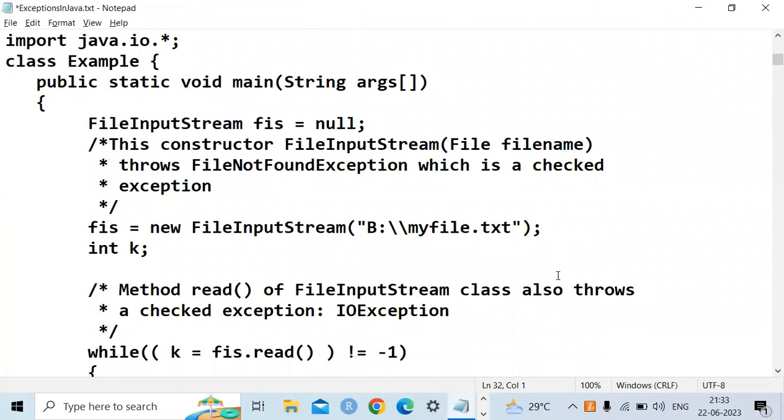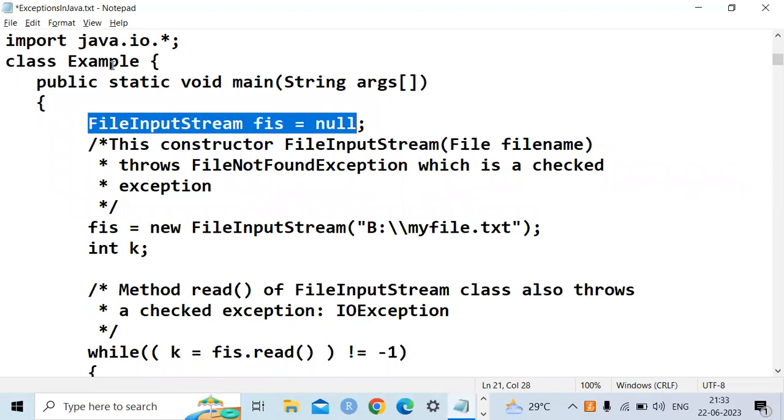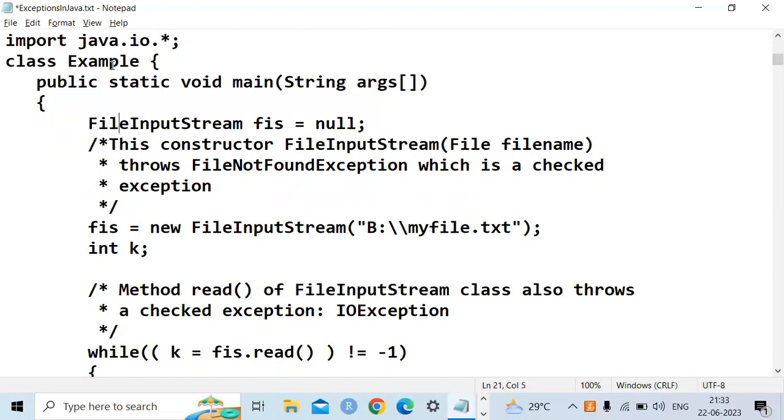In this, we are taking one example. The class is an example class, which contains an object. Here FIS is an object for the class FileInputStream. FileInputStream is a class and FIS is an object of that class.